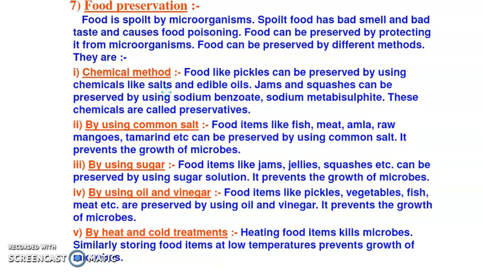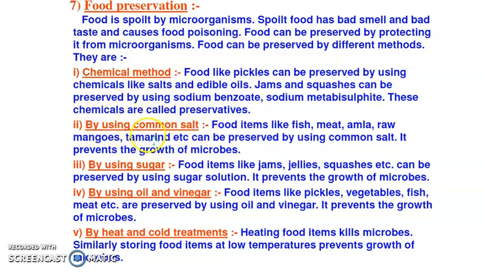For making pickles, you add vinegar so that for a longer time it does not get affected by any microorganism. That method of adding chemicals to the food is known as the chemical method. The second method is using common salt.